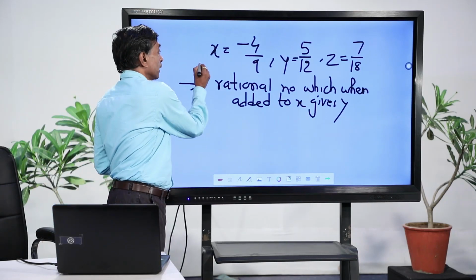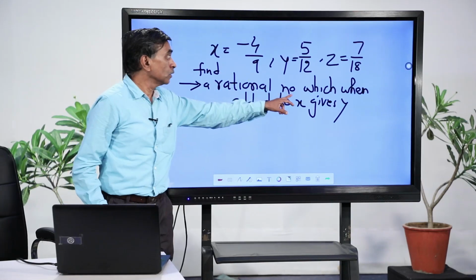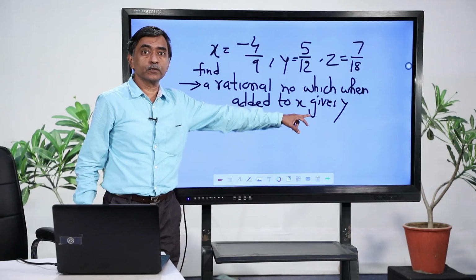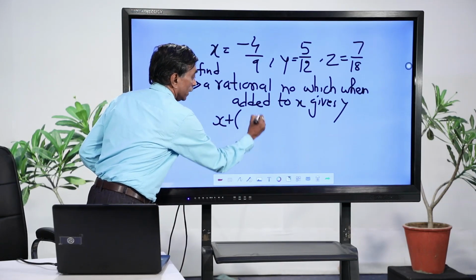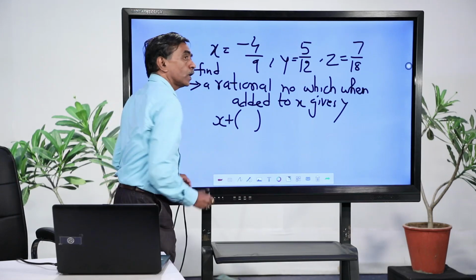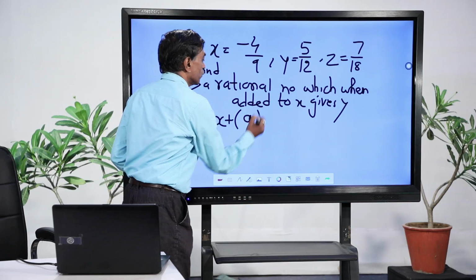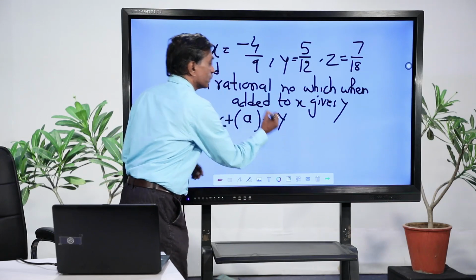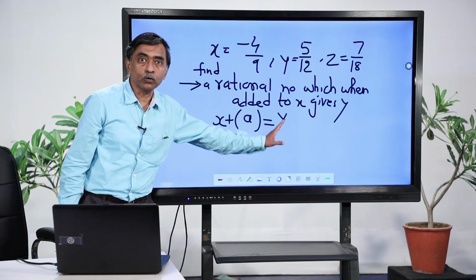You have to find a rational number that when added to x gives y. So, I can write x plus something, or if you have solved equations, you can write here a as well, and I can say that x plus some rational number is equal to y.